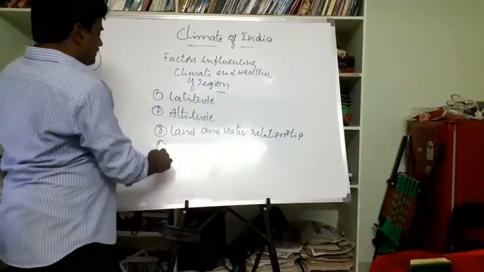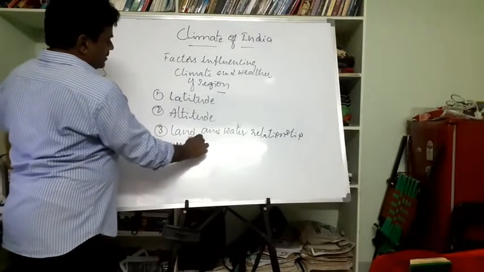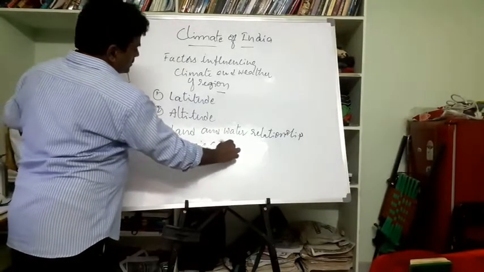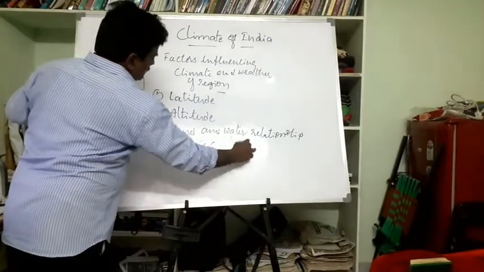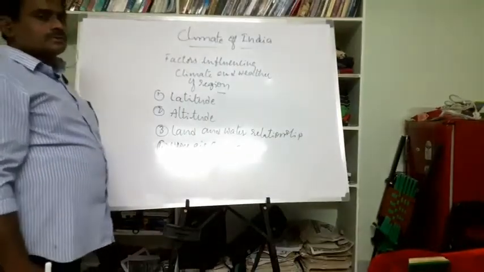And fourth one is upper air circulation. These are the four factors given in our textbook in the SSC syllabus.